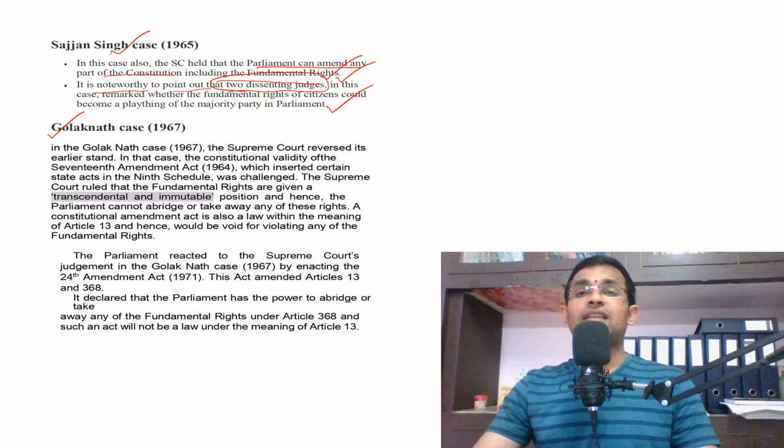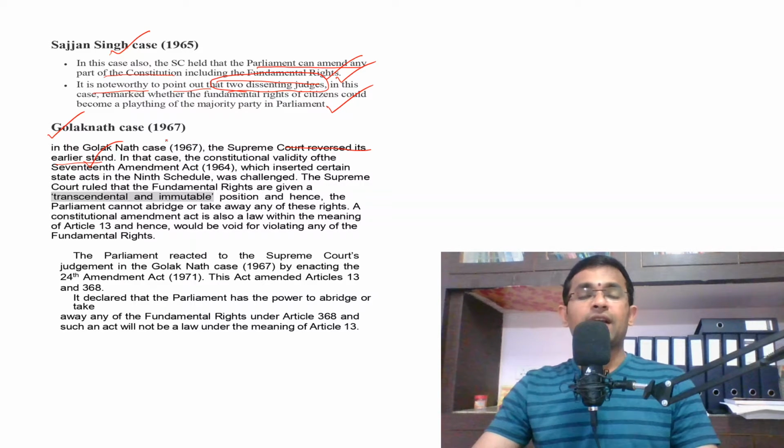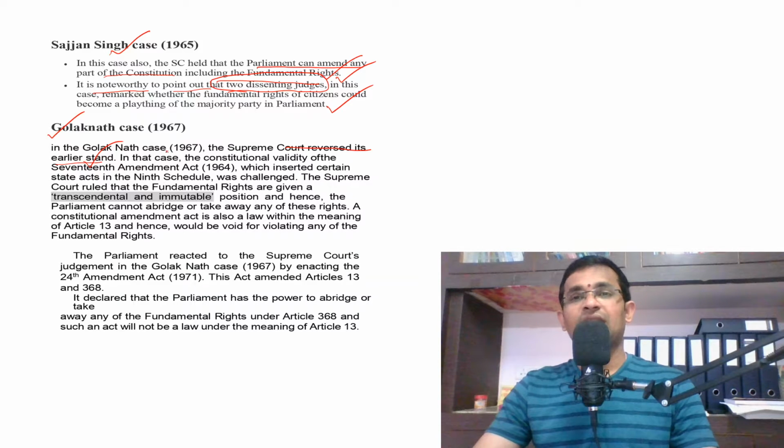Okay. In the Golaknath case, the Supreme Court reversed its earlier stand. What is the meaning of this? We already discussed that the Supreme Court has the power to reverse its judgments. Yes or no? We discussed it in the chapter called Supreme Court, right? Okay, so in the Golaknath case, the Supreme Court reversed its earlier stand. What is its earlier stand? The earlier stand was that Parliament can amend the fundamental rights, right? And the amendment made to the Constitution will not be considered under Article 13. Okay, so this stand was reversed in the Golaknath case.